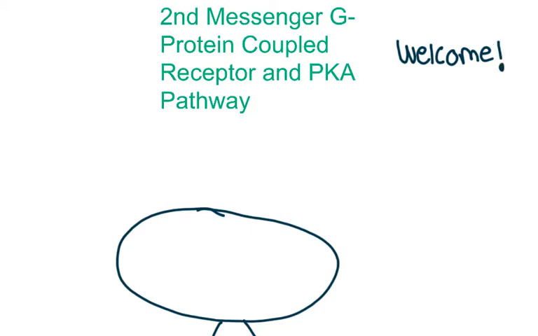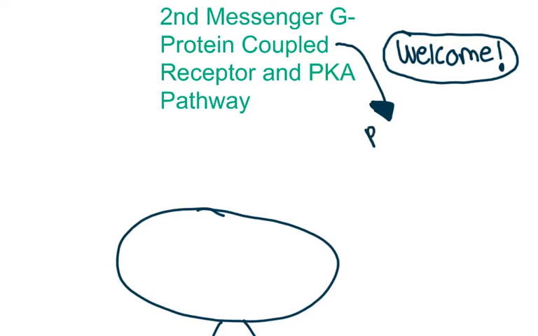So this is an intracellular mechanism, especially for any peptide hormones. Let's go and write that down. In this video we're going to focus on the mechanism. We won't go into the details of specific peptide hormones. We'll just generalize it as any type of ligand. But we can say that this is generally going to be for any peptide hormones, so any hormones that are made out of proteins. It's mostly proteins. So let's go and get started.